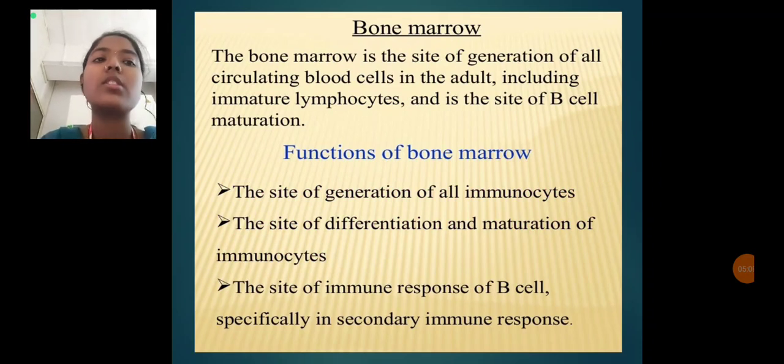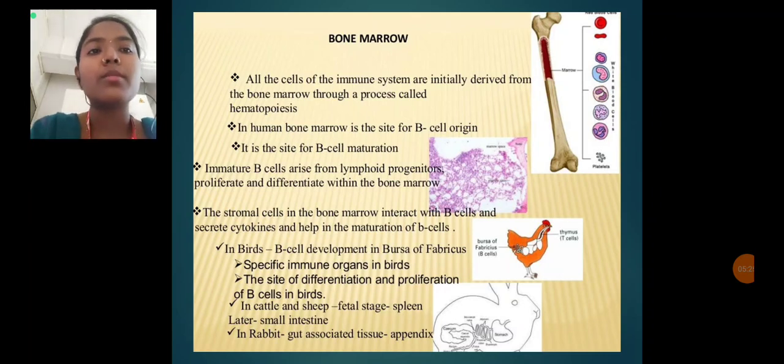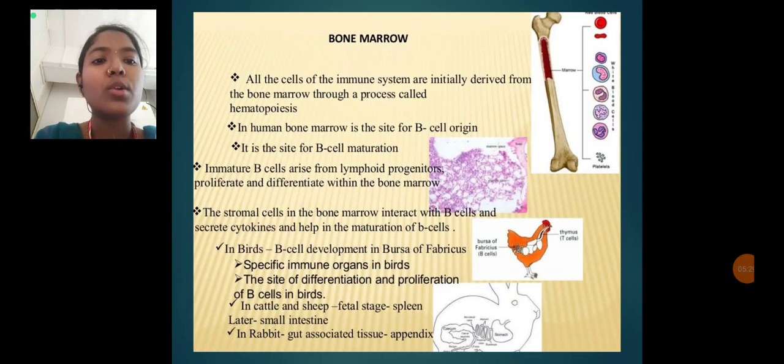Next, we see the function of the bone marrow. It is the site of generation of all immunocytes. It is also the site of immune response of B cells, specifically in the secondary immune response. Bone marrow also differs in different species: in the hen, the equivalent is the bursa of Fabricius, and in rabbits, the gut associated tissue appendix.